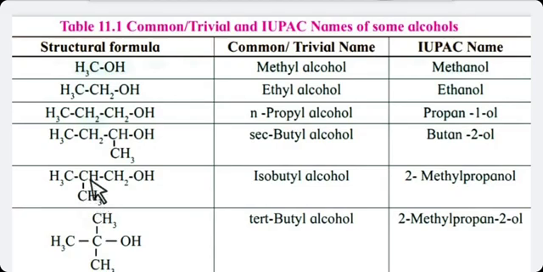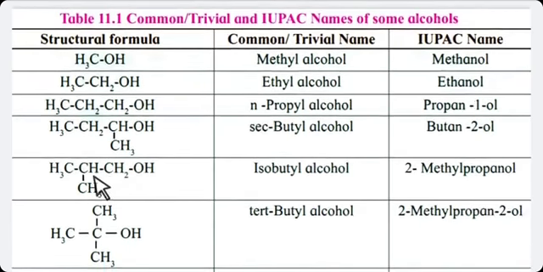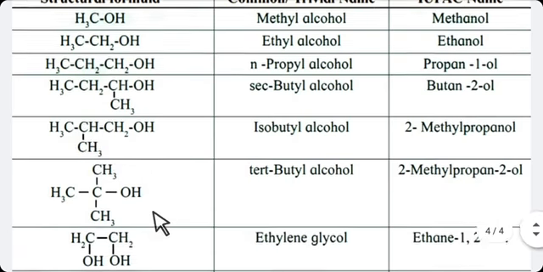Then 1, 2, 3 propanol. You can write it propane 1-ol also or propanol. Both are correct. See, I am going to number it again. 1, 2, 3. The second number carbon contains a branch, the methyl group, so it is 2-methyl. OH group is on the 1 number carbon. It is 2-methyl propanol or 2-methyl propane 1-ol.